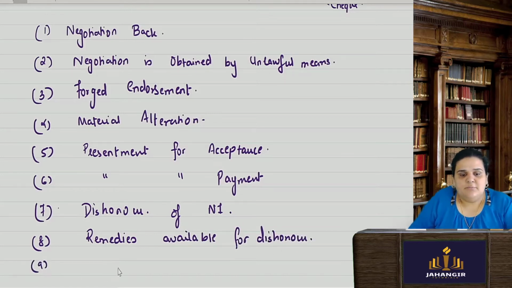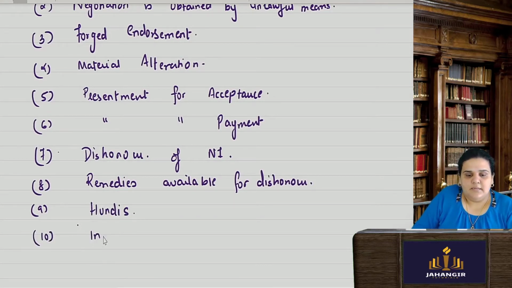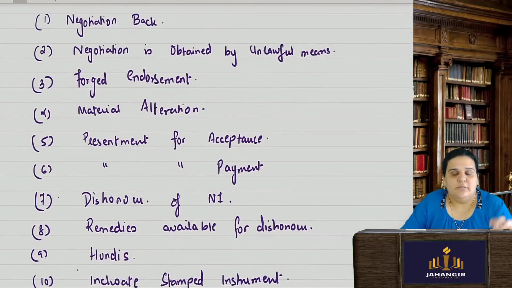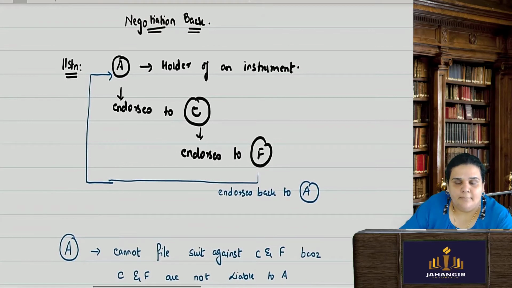Then we have one small concept about the bill of exchange, which traditionally was known as hundis. And the last, the tenth topic, is inchoate stamped instrument. So these are the topics which are just left, and I'm going to cover all of them in today's video. Coming to negotiation back.